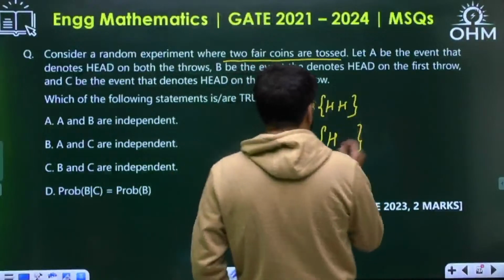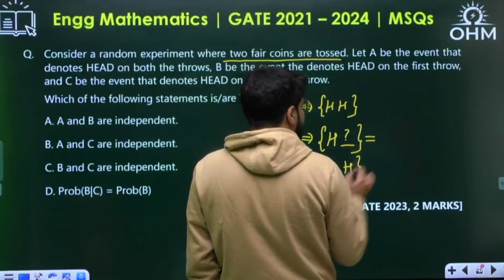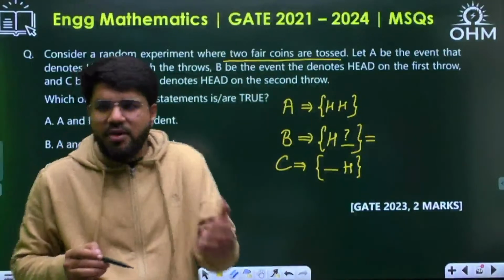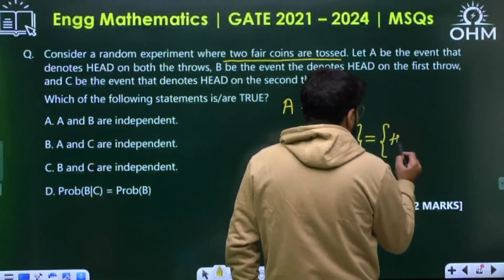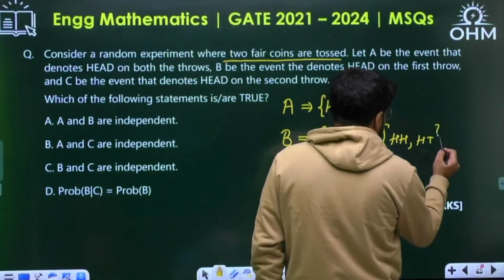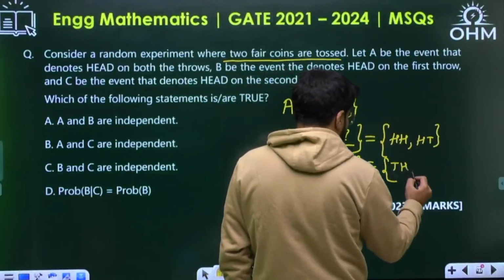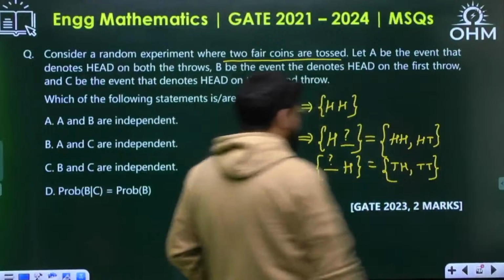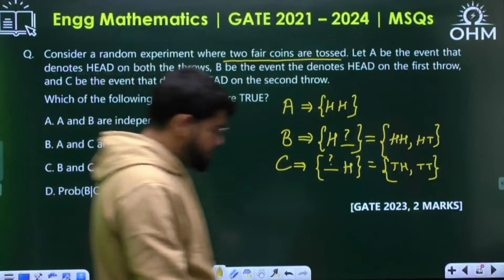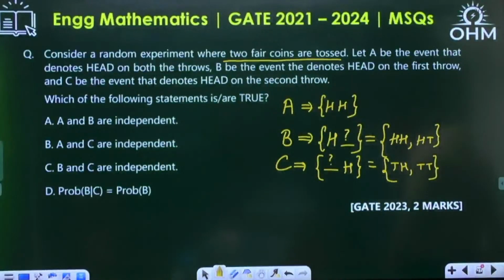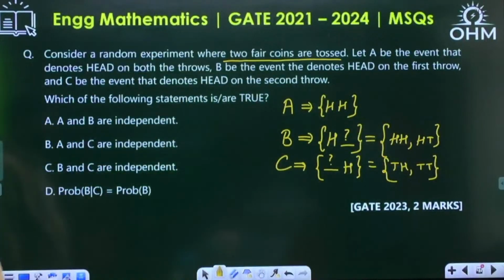Let me complete the set B first. What is the set B? H and unknown. So what is that unknown? Unknown in the second coin. The second coin can either give you a head or tail, so both the possibilities will be taken. So HH and HT, two cases will combine here. Coming to the set C, now this is question mark first, then H. So TH and HH, correct?